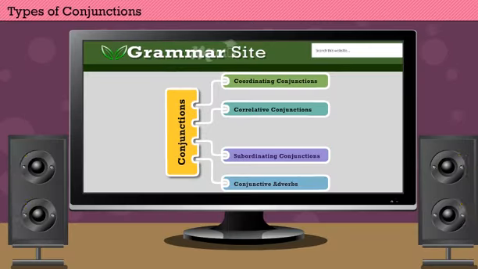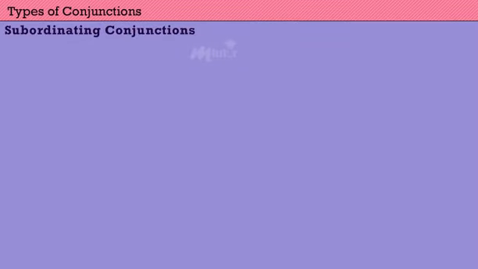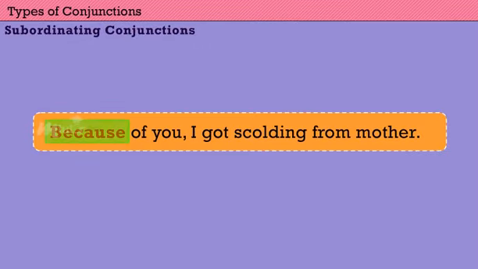Next, we move on to subordinating conjunction. A subordinating conjunction placed at the beginning of an independent clause changes it into a dependent clause. Subordinating conjunctions show the relation between each clause.